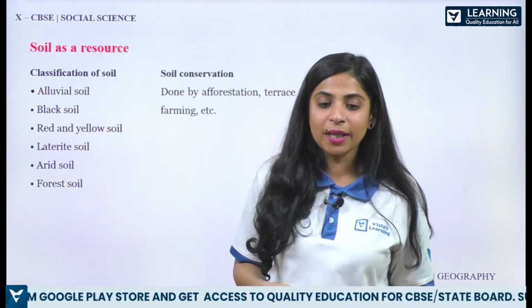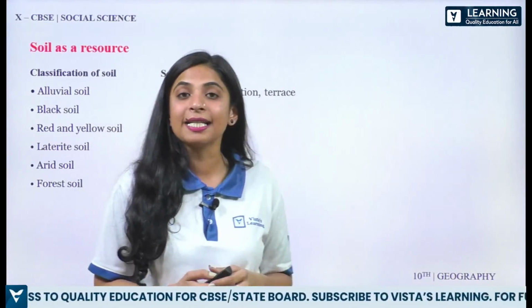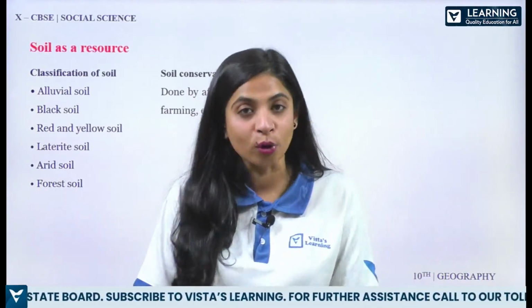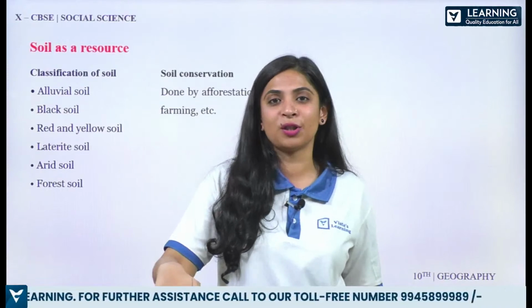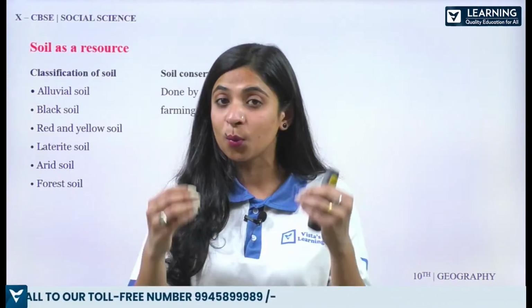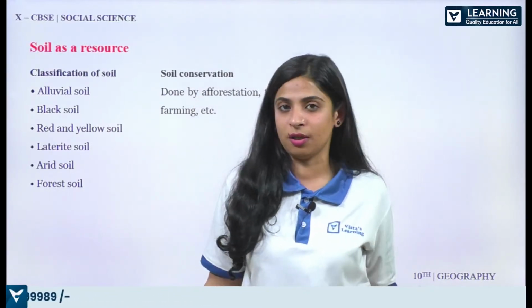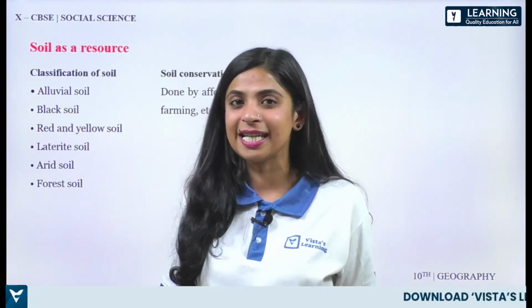All right, so with that, how to conserve soil, let's see that. Now conservation of soil, it is done by afforestation. Alright, afforestation means planting of more trees. What are we doing? We are doing deforestation, that is chopping of the trees, which is actually exploiting the nature, which is creating global warming, which is giving the constant threat to our nation. And that's why the glaciers are melting, water level, sea level, it is increasing everywhere.